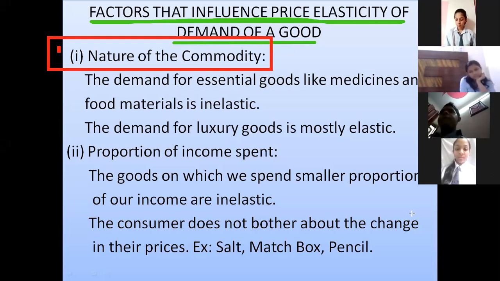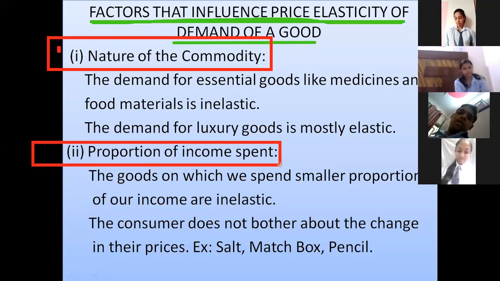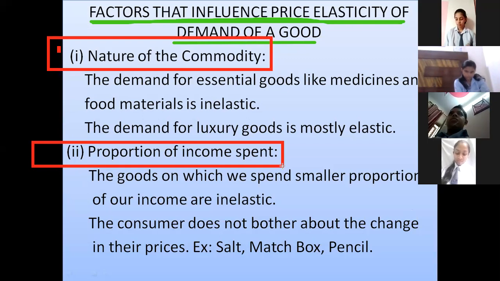I hope this is clear to all. First point is clear: what is the factor affecting elasticity of demand? The first factor which affects it is the nature of the commodity. Okay, so now coming to the second one. The second is proportion of income spent.